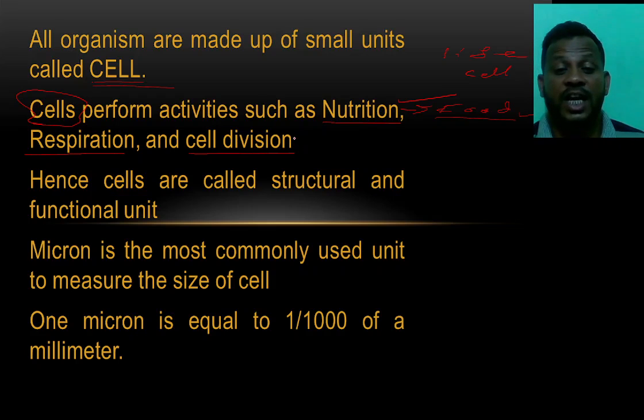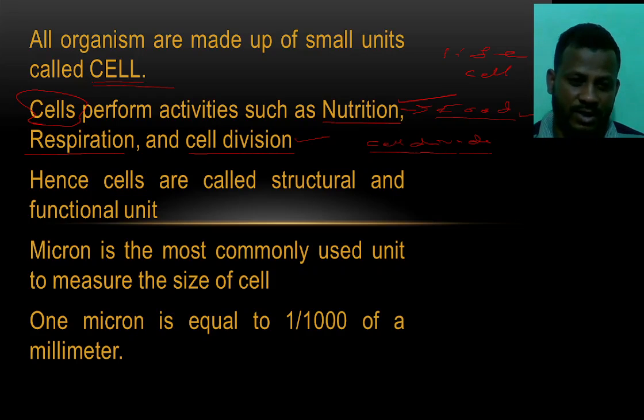And cell division is very important. Why? Because when the single cell starts to divide, we see the multicellular organisms on the earth. In the mother's womb, through the process of cell division, a baby takes birth.